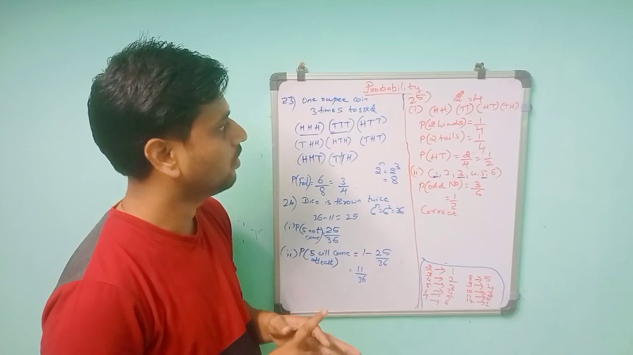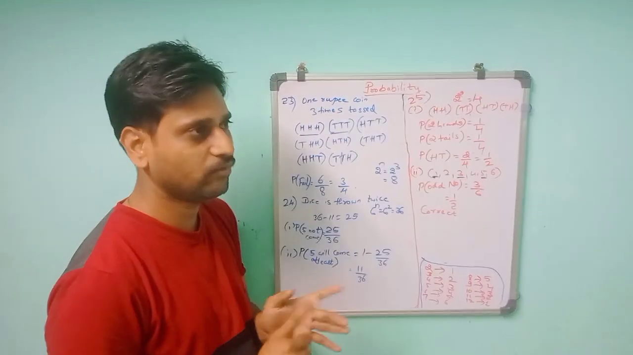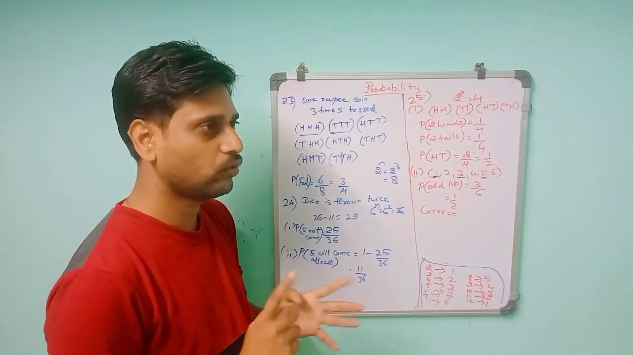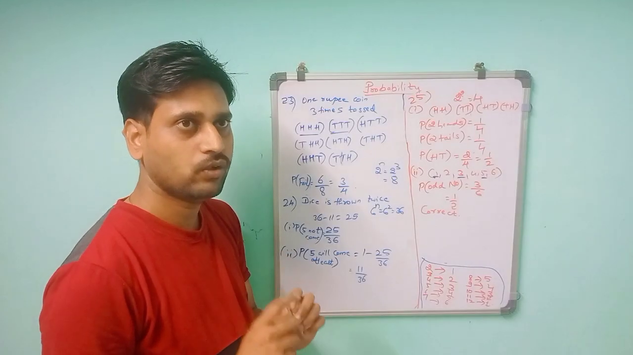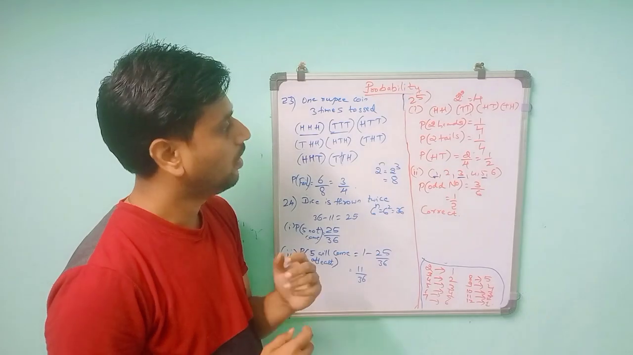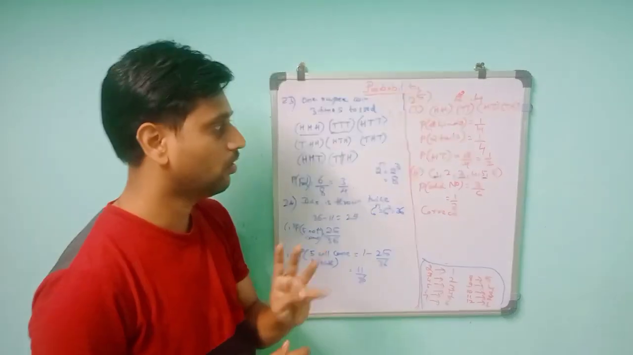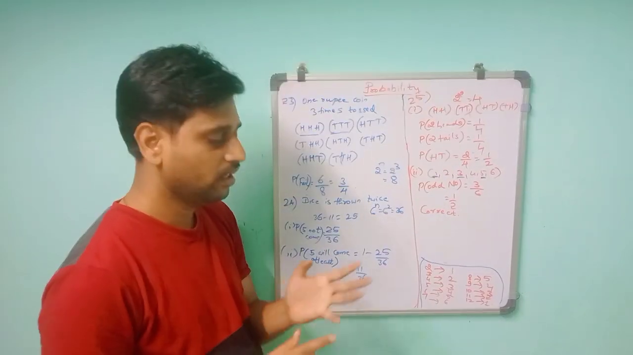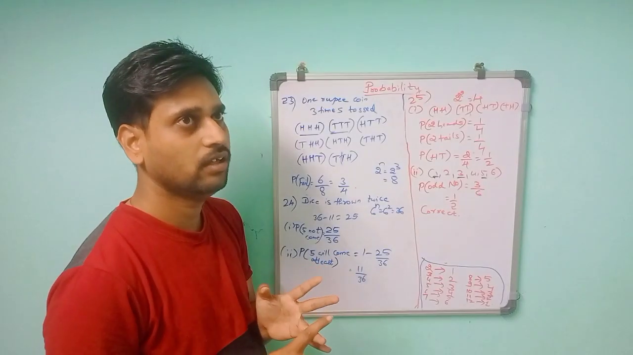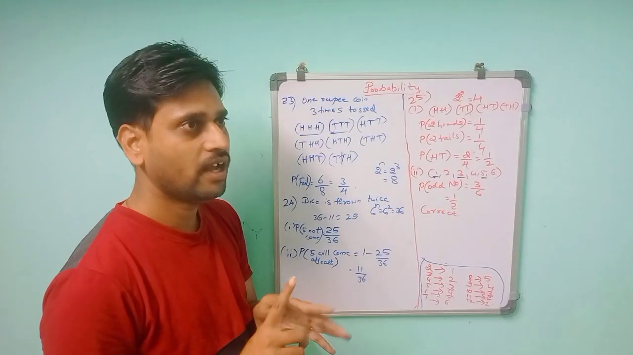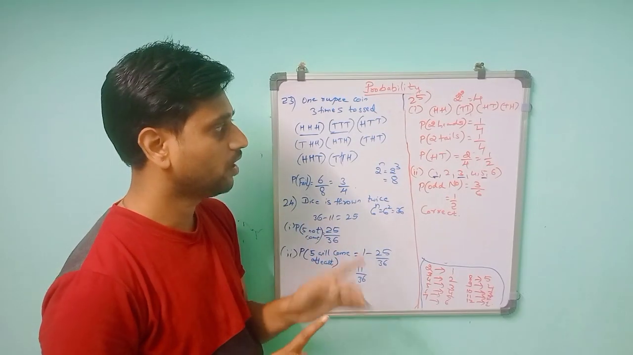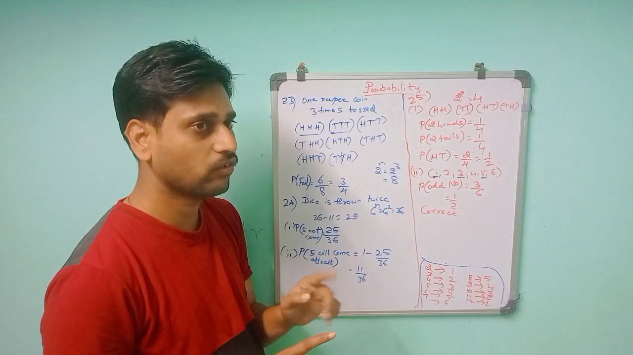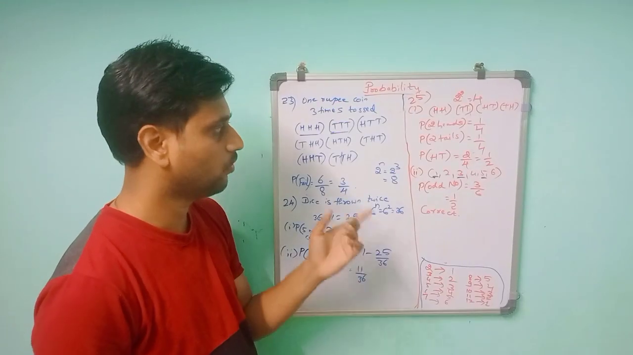Then the remaining are digit cards. Digit cards means 2 to 10, so 2, 3, 4, 5, 6, 7, 8, 9, 10. There are 9 digit cards. Then there are four other cards: K, that is king, J, jack, Q, queen, and A, ace. So 9 plus 4 is 13 in total. 13 into 4 suits is 52. So you got the total 52.